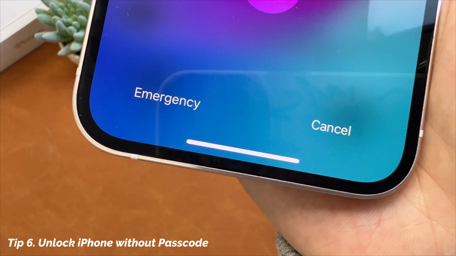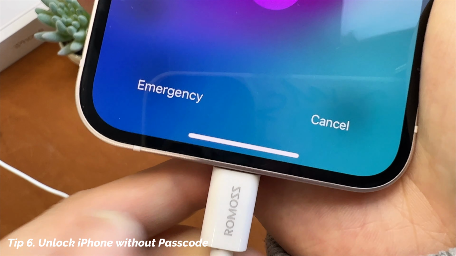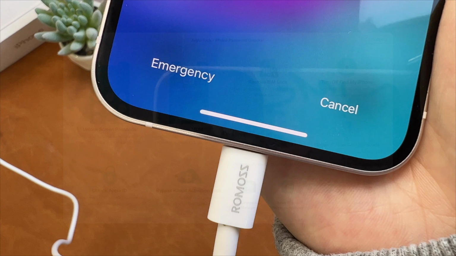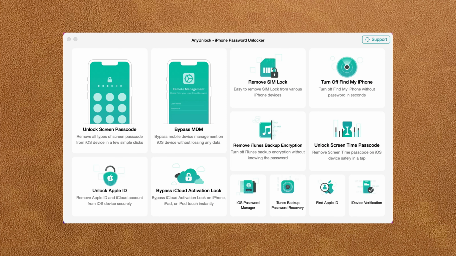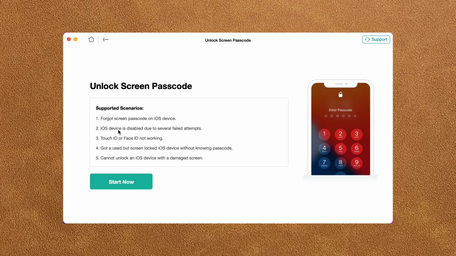The last tip is to unlock iPhone without passcode with any unlock. First, connect your iPhone via a USB or USB-C cable to your computer. Download and launch any unlock and select Unlock Screen Passcode feature. Click Start Now and you will see a guide.